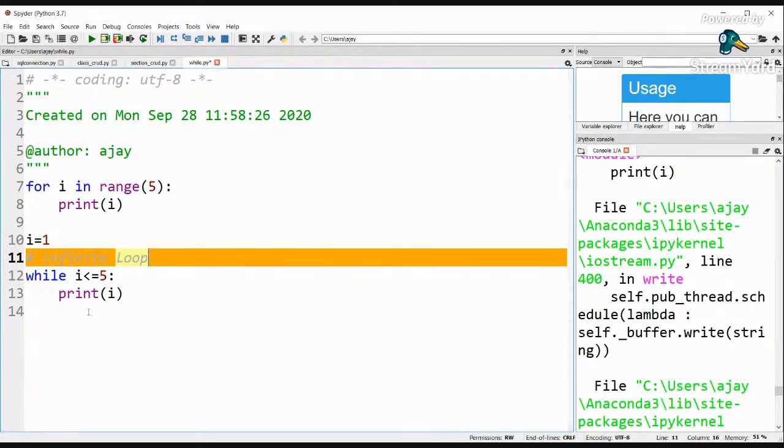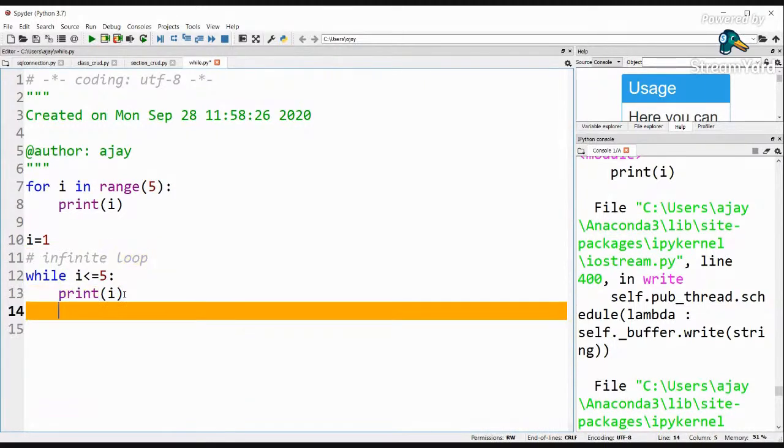So to give this loop a sense, what I'm going to do is, after I print, I'm going to say I plus equal to 1. Now what is going to happen is it is going to check the condition, that is I is equal to 1, 1 less than equal to 5, and then it is going to print 1. And then I'm incrementing I by 1, that is I is equal to I plus 1. Let me write it that way just for you to understand, if you're getting confused by that. So I is equal to I plus 1.